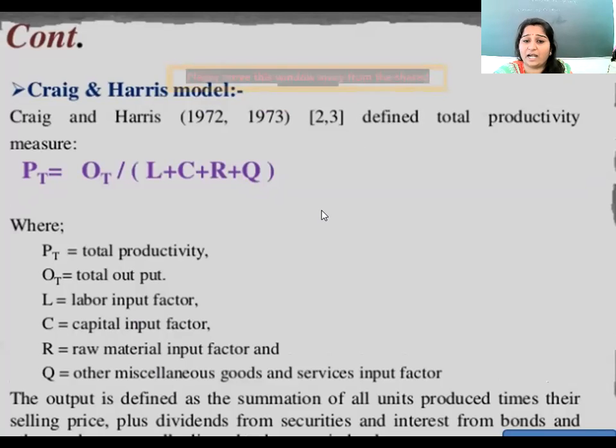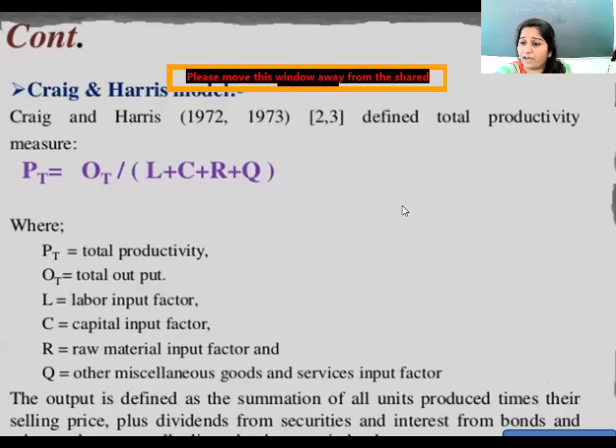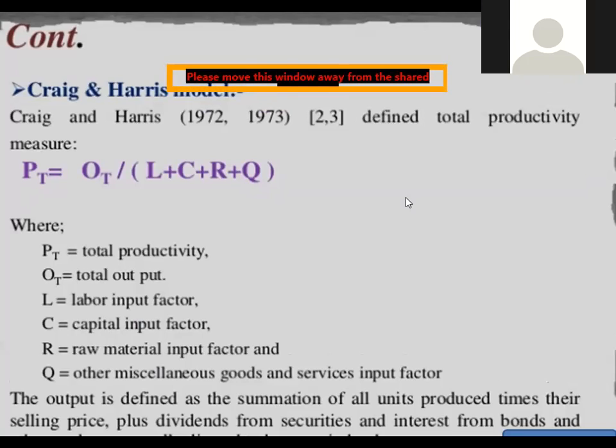With this point, we can say that the Craig and Harris model was invented in 1972 to 1973. It defines total productivity measure as PT equals QT upon L plus C plus R plus Q. PT is the total productivity, and QT is the total output. L is the labor input factor and C is the capital input factor.